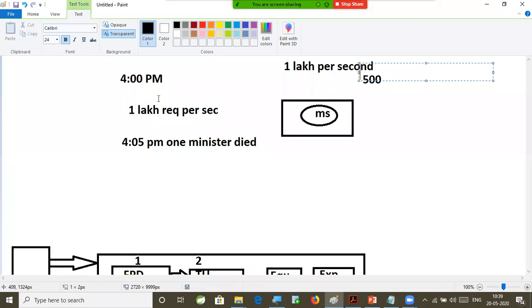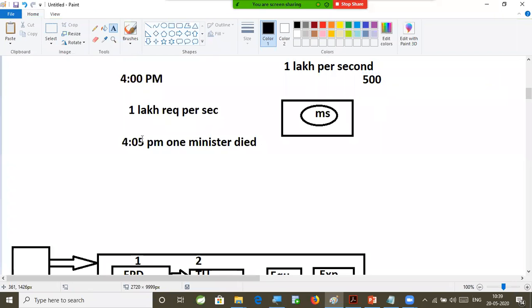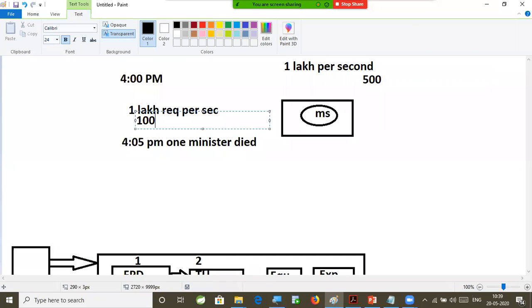To establish a cluster with 500 servers, they need to invest a lot of money. They expected 1 lakh requests per second, and for that they invested 10 crore rupees to create this cluster. But within 5 minutes, 1 lakh requests reduced to 1000. Then whatever cluster they created, that is a waste of money.